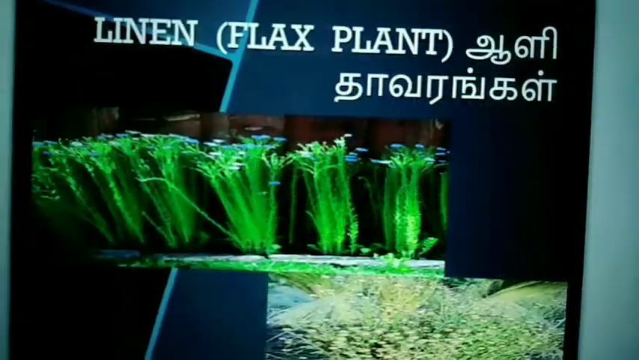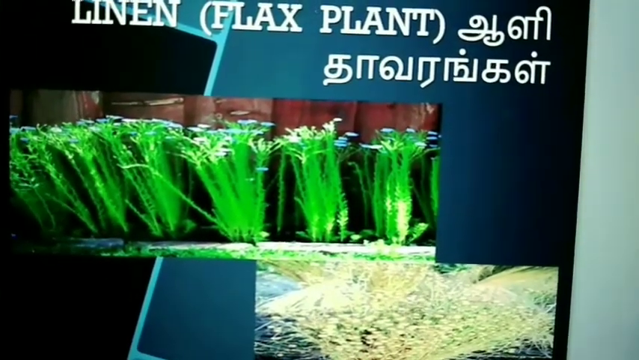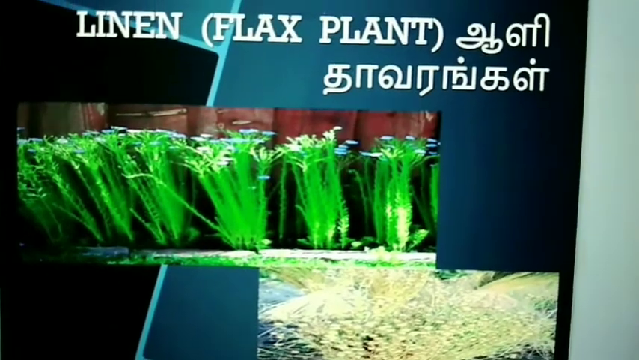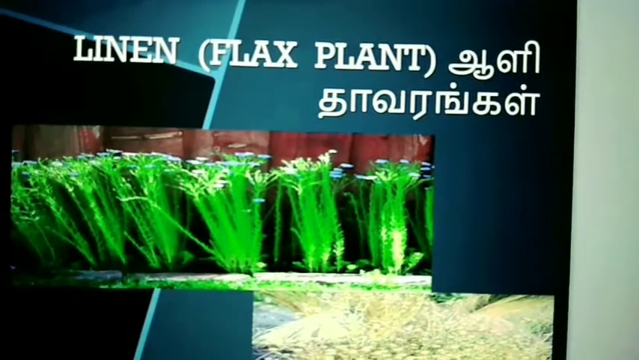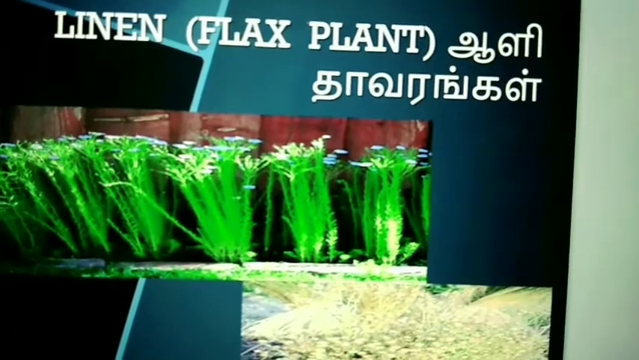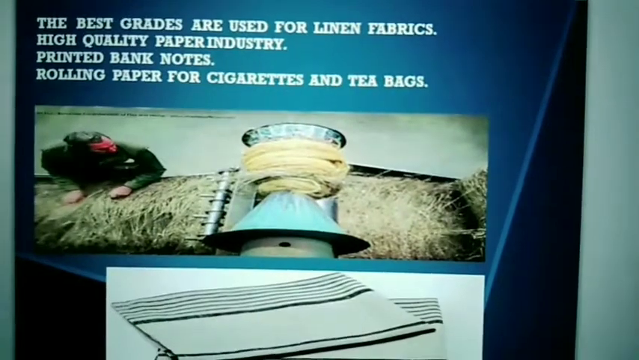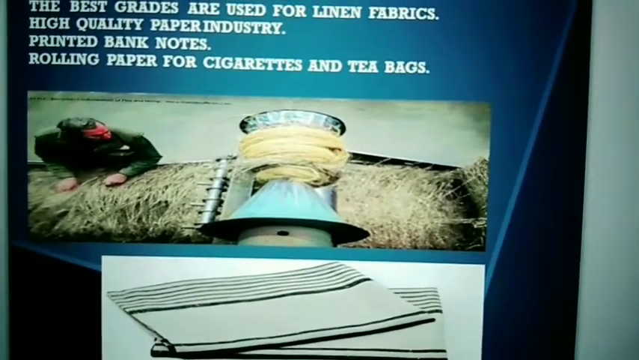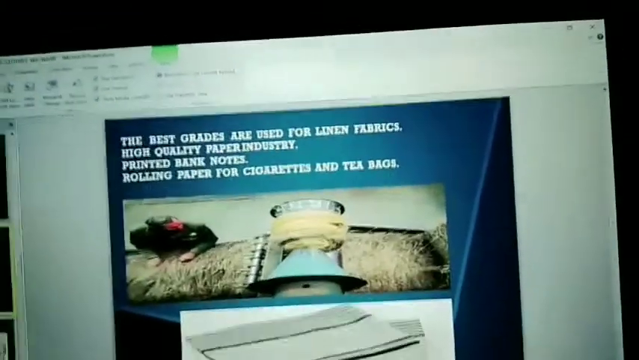The next plant is linen. We get linen from the flax plant. In Tamil it is called Ali Tavarangal. Here also we use the stem of the flax plant to get the linen, and using a special machine we remove the linen. What are the uses of linen? We make bank notes, paper, everything we get from linen.